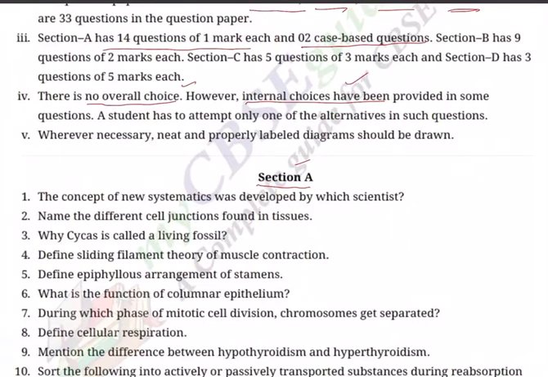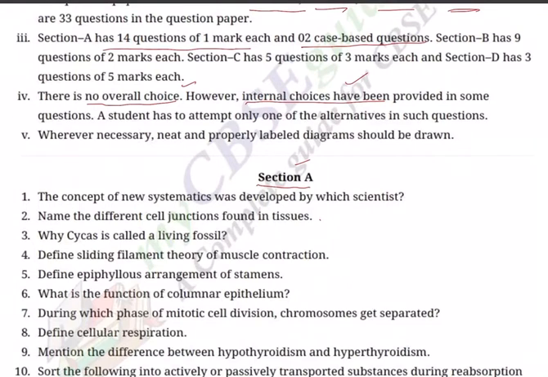We will first read the questions from section A, then we will answer them. Question 1. The concept of new systematics was developed by which scientist? After reading the question, write down which chapter this question is coming from. Keep a separate notebook for whatever sample papers I am giving you, something like 10 papers. As you read the question, write the chapter's name, and below that leave some space so that you can write the answer there. That will become very good notes for you during exams. You need not run through all the pages of your textbook.